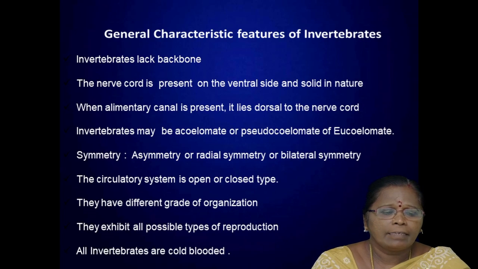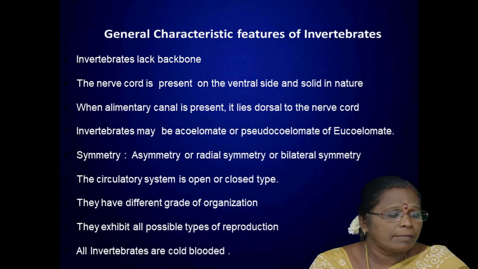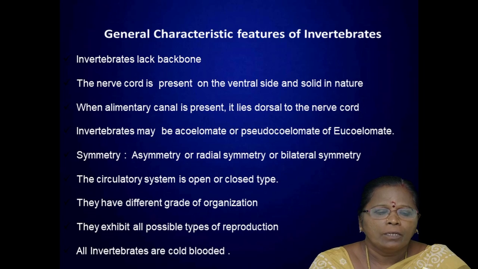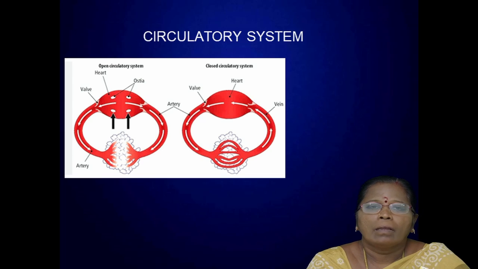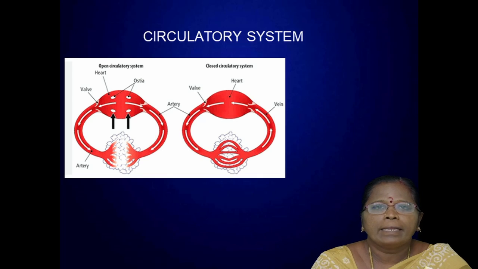And the next characteristic feature: the circulatory system is of the open type or the closed type. So what is meant by the circulatory system? Animals exhibit two types of circulatory system, open type or closed type. In the open type, the blood flows inside blood vessels and is then collected in small sinuses or lacunae.